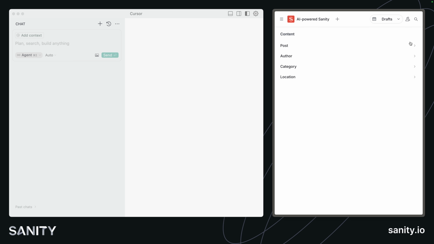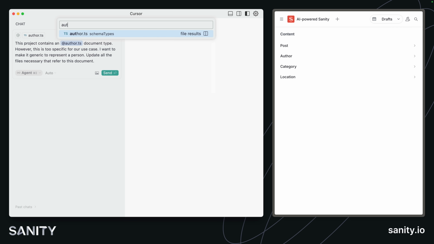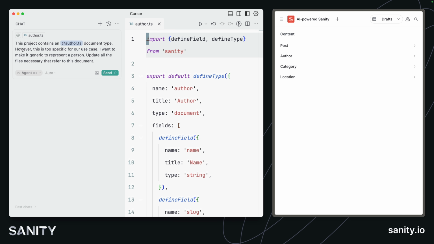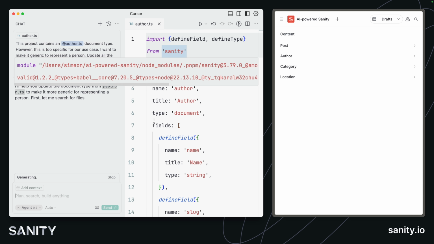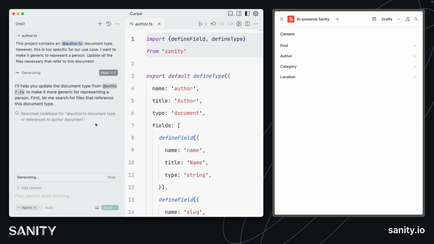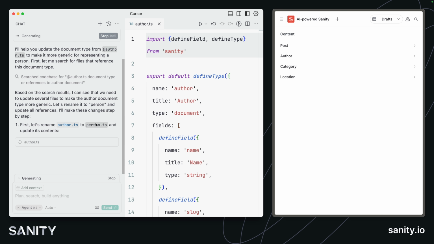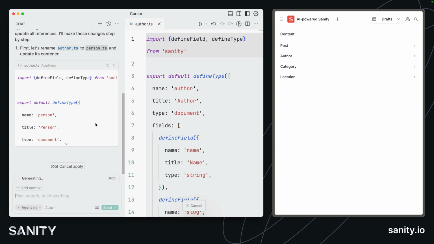Without any context yet, I'm going to enter a new prompt, which is: this project contains an author document type. Let's open up that author file just to double check. Here's my author document type. This came with the Sanity Studio. However, it's too specific for our use case. I want to make it more generic to represent a person, because perhaps not all people are actually blog post authors in the future of my project. Let's send this to the agent now, and we'll see that it will go and make changes for us.